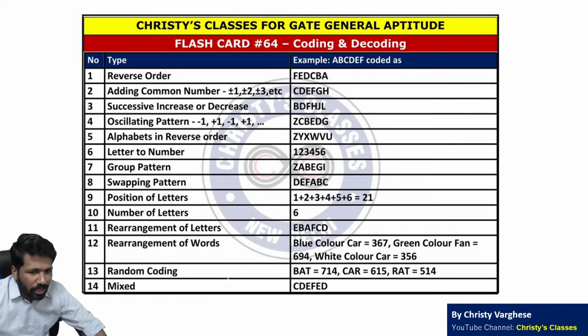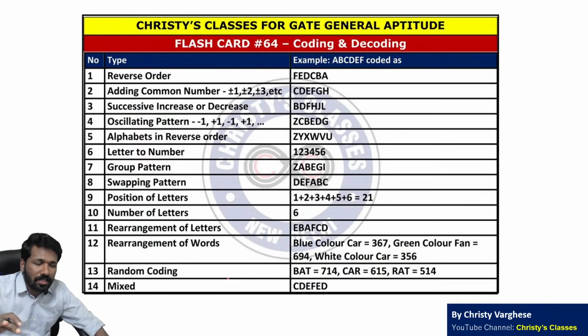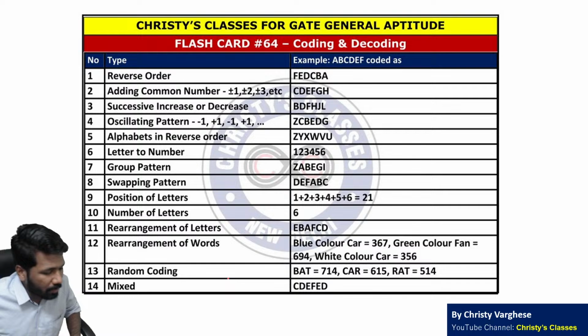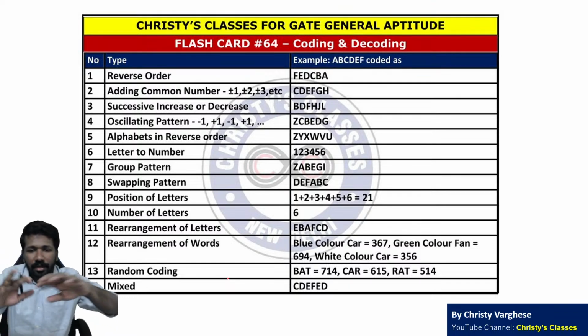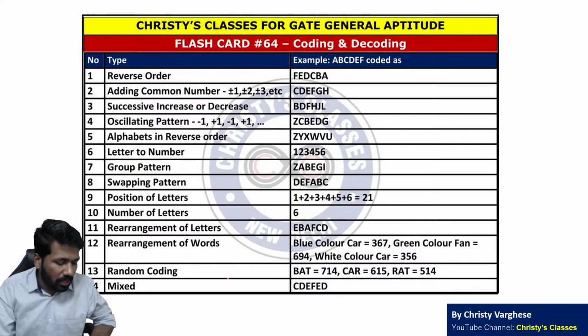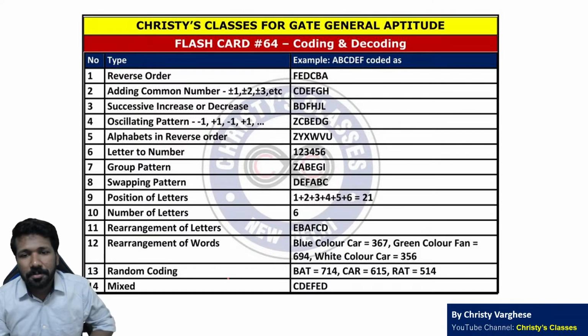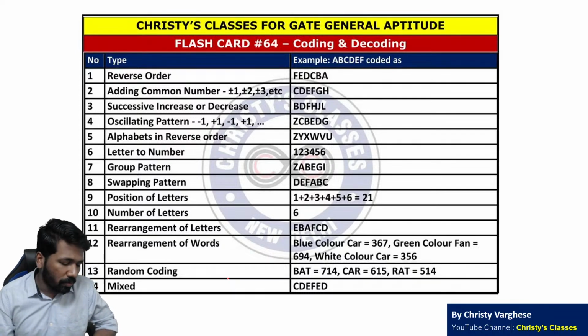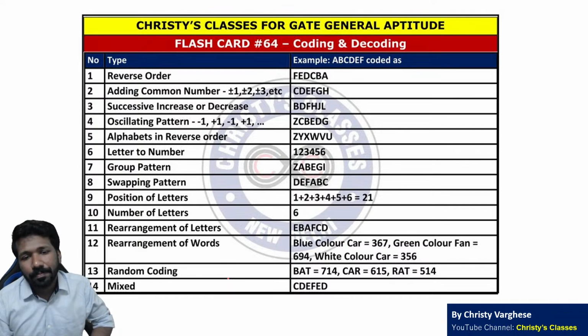Next chapter is coding and decoding. Another interesting easy chapter. Coding and decoding, all the major coding I have summarized in this flashcard. In the chapter I have discussed this, but I took time to summarize all those concepts together into a single flashcard. So I will remind you very fast, listen very carefully.